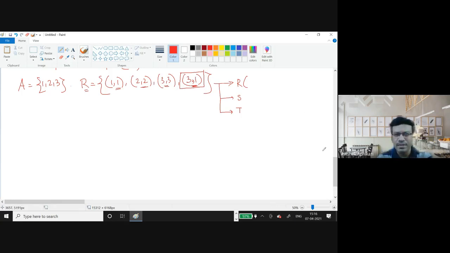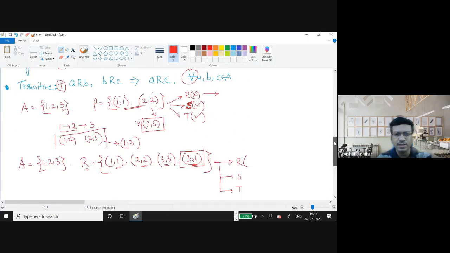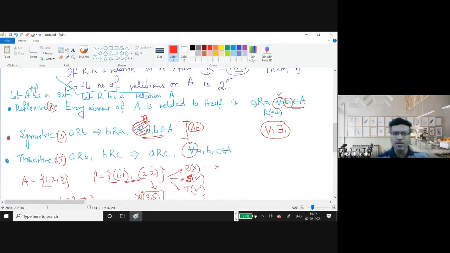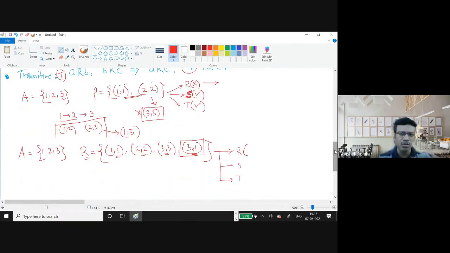The answer is, if you go back to the definition, you need only check whether A R A is present for all A or not. You do not bother about anything else. If you find that somebody from this set is missing, then it cannot be reflexive.